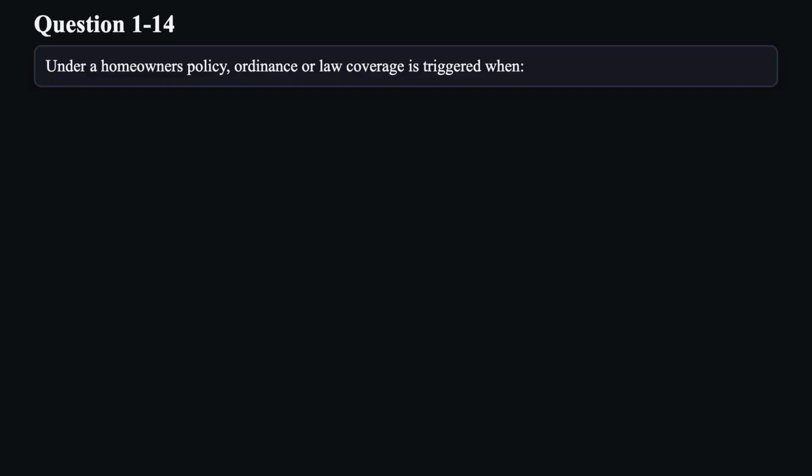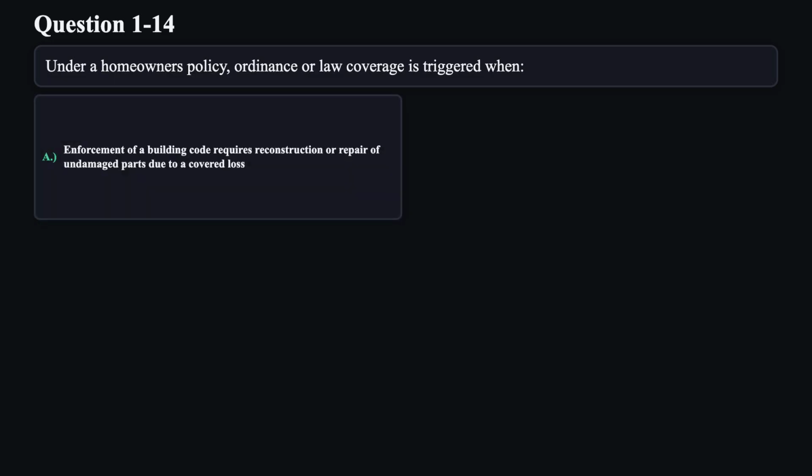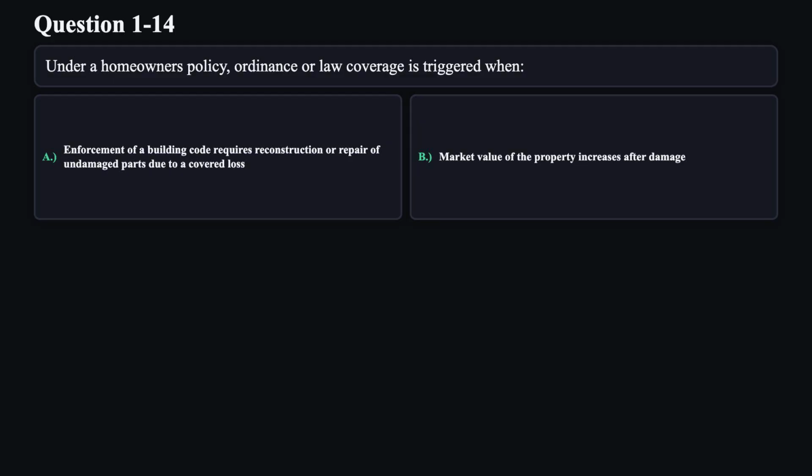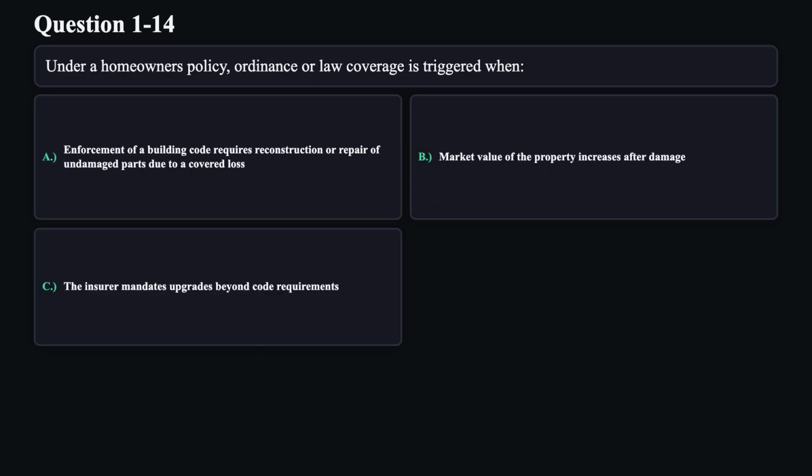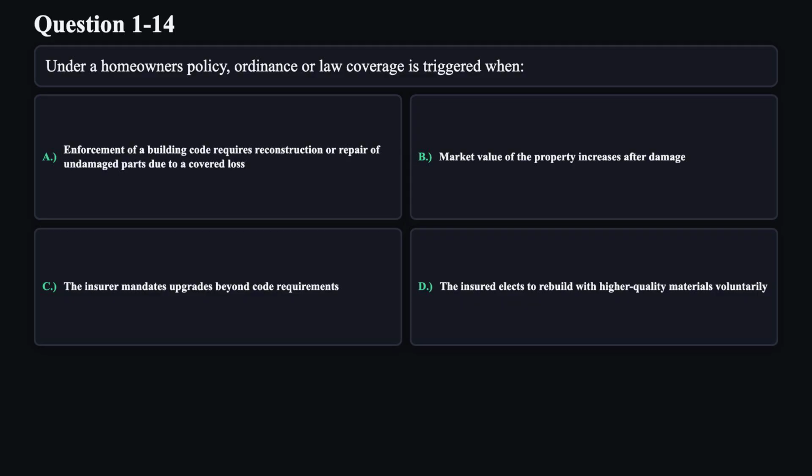Question 14. Under a homeowner's policy, ordinance or law coverage is triggered when A. Enforcement of a building code requires reconstruction or repair of undamaged parts due to a covered loss. B. Market value of the property increases after damage. C. The insurer mandates upgrades beyond code requirements. D. The insured elects to rebuild with higher quality materials voluntarily.